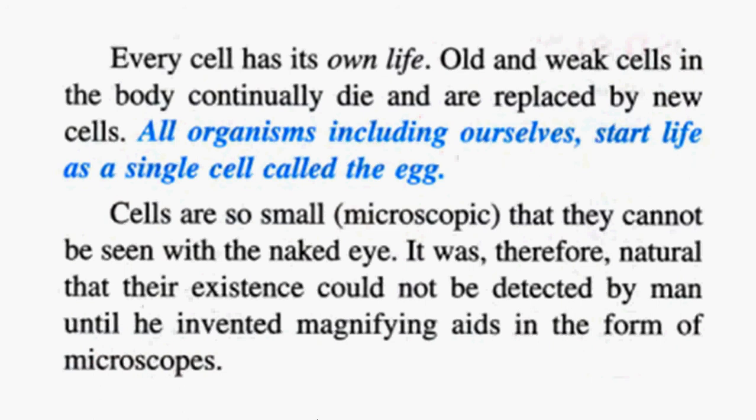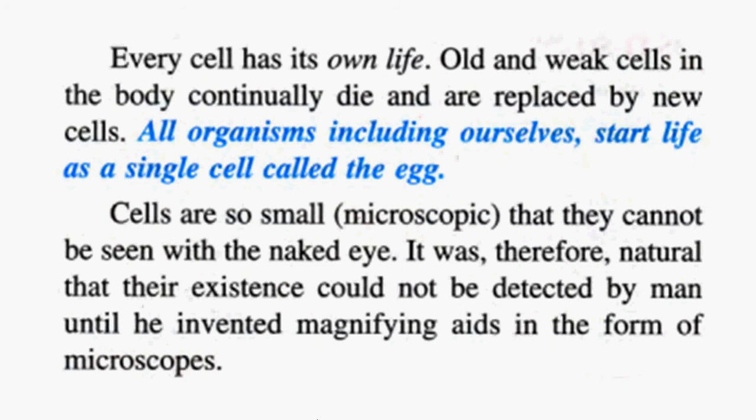So cells reproduce. All living organisms, including ourselves, start life as a single cell, and that single cell is the egg. The egg undergoes divisions by which new cells are formed, and they form the tissue, and hence a full organism is formed. Cells are so small that they cannot be seen with the naked eye.